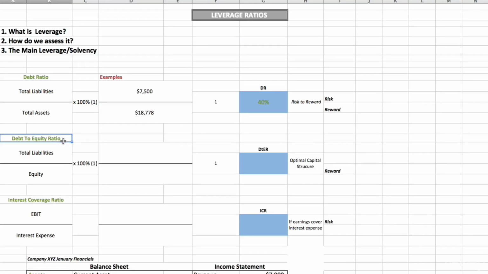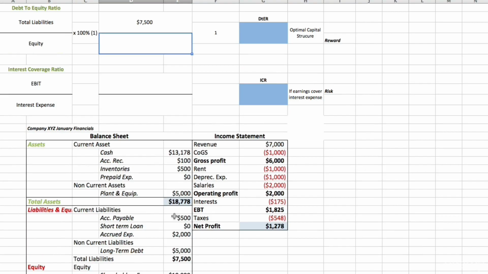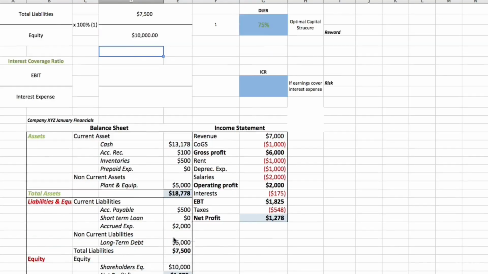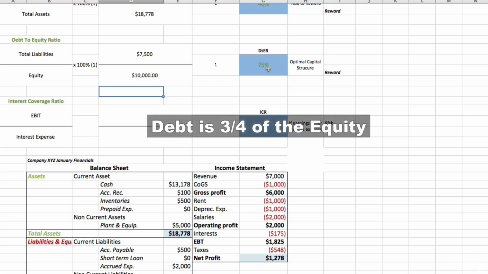Let's take now another measure of leverage, which is the debt to equity ratio, which is given by the total liabilities that we can find on our balance sheet. And then we take our total shareholders' equity, which we can find in the equity section of the balance sheet as well. And as you can see, we have 75%. It means that the liabilities are 75% as big as equity. It means that the liabilities are actually 3/4 of the equity.